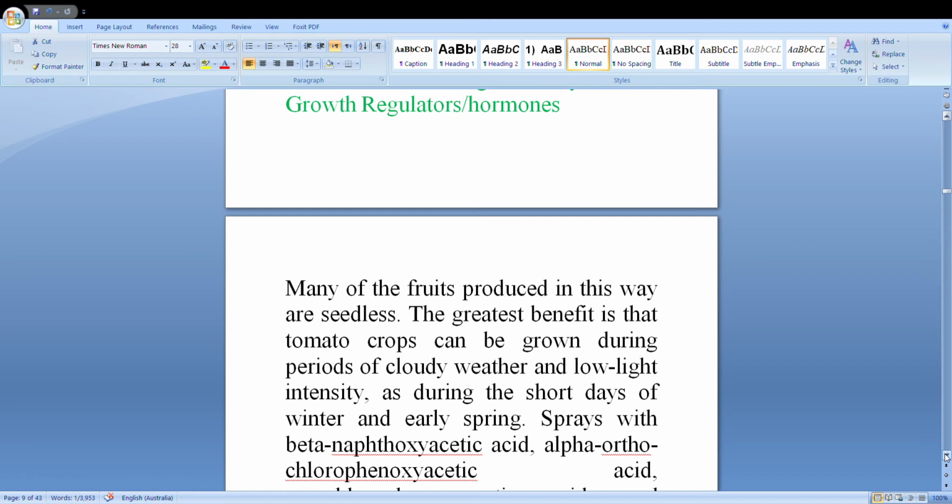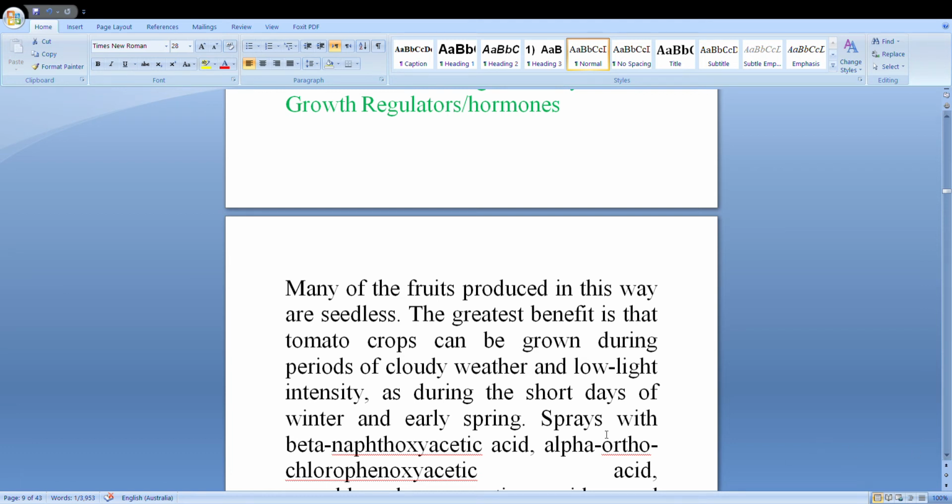The greatest benefit is that tomato crops can be grown during periods of cloudy weather and low light intensity, and we can produce vegetables all year round. Now we have summer vegetables and winter vegetables, and by this technique we can grow vegetables all year round. There is no restriction. All year round we can produce vegetables and fruits.